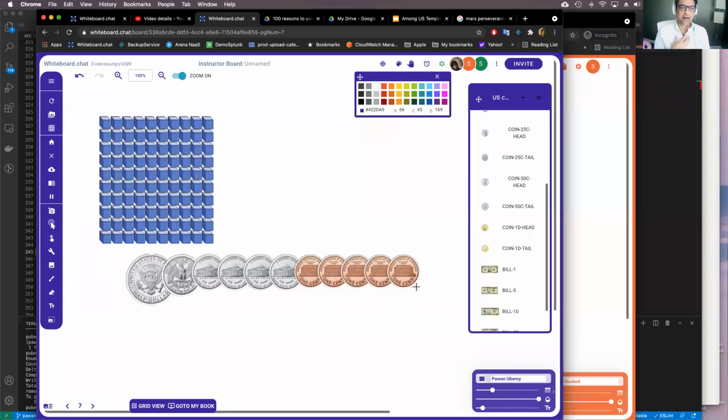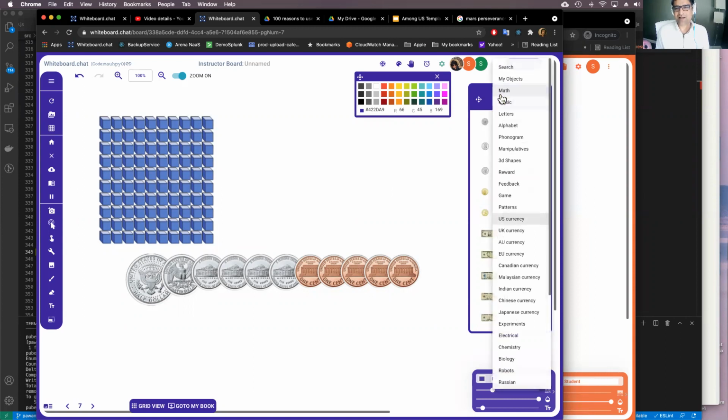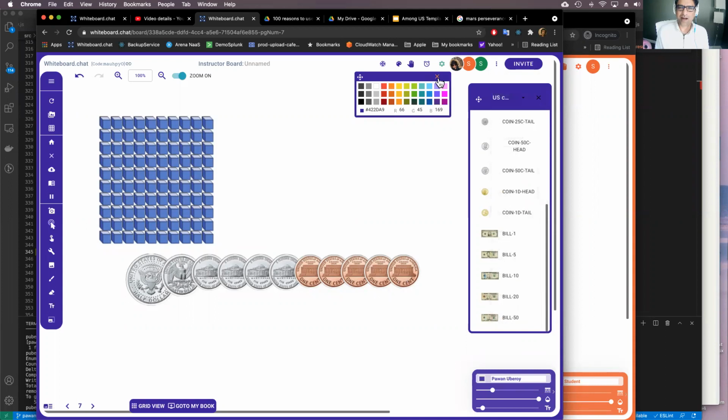And if you have suggestions for more things you want us to break down, it's super easy for us to add. Once we have the tool, we can break down bills, other currencies, whatever else that you can think about, we can add.